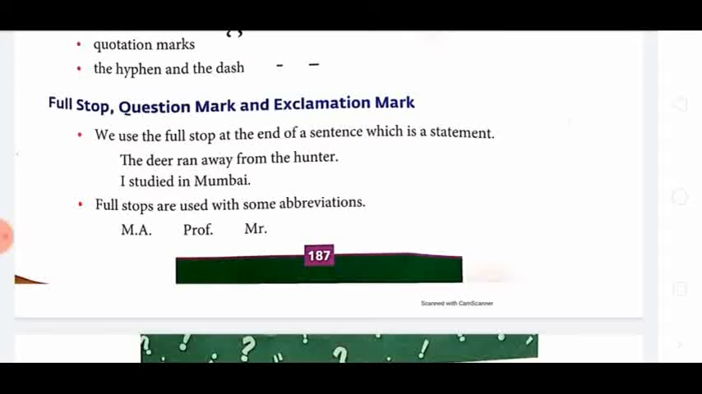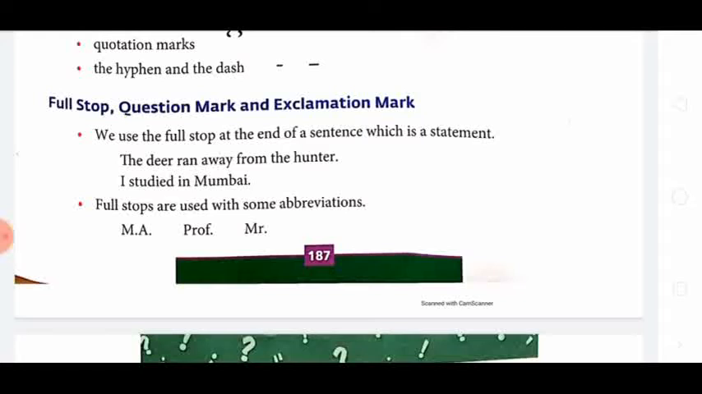We use the full stop at the end of a sentence which is a statement. That is the first rule. Second rule, full stops are used with some abbreviations, as I told earlier. MA is the abbreviation of Master of Arts, so M then full stop, A then full stop. Prof is the abbreviation of professor, so P-R-O-F, then full stop. And Mr is the abbreviation of Mister.